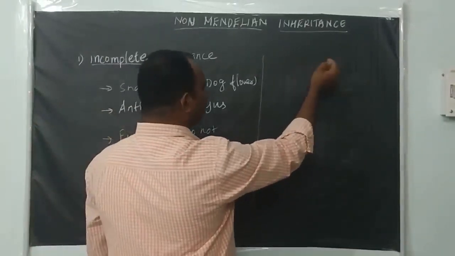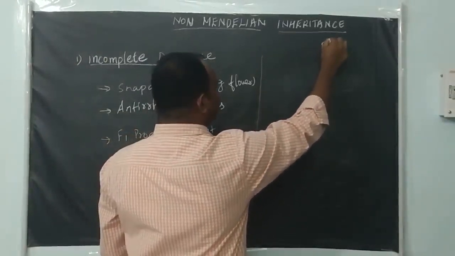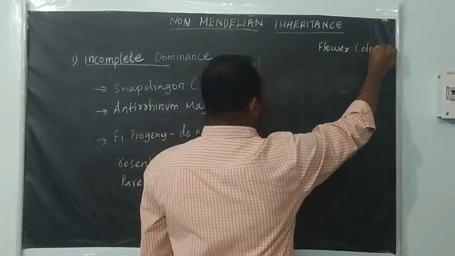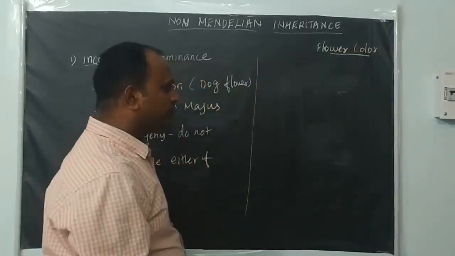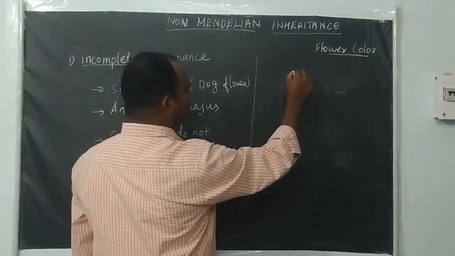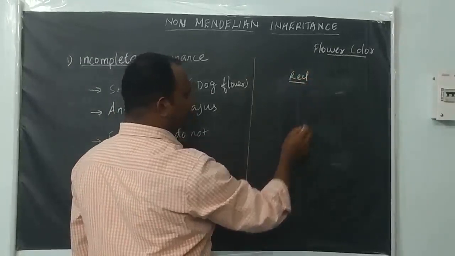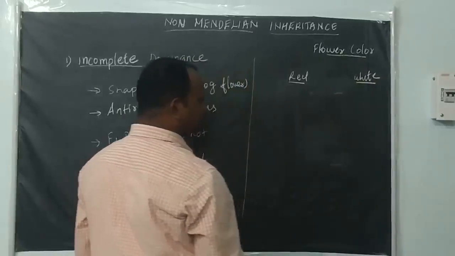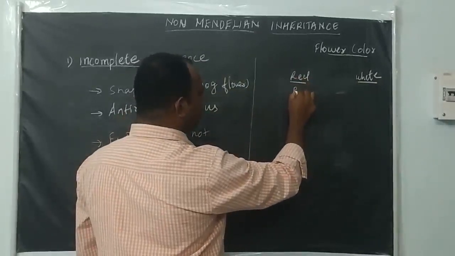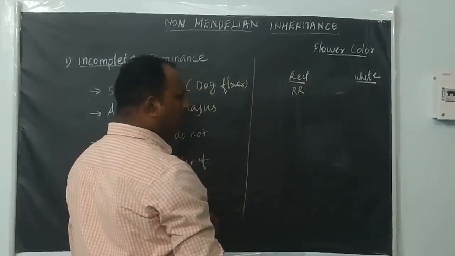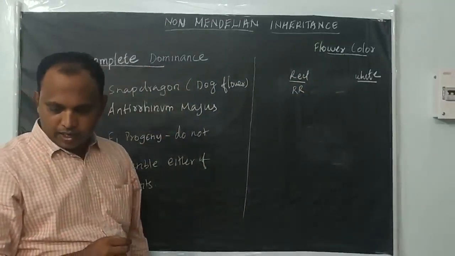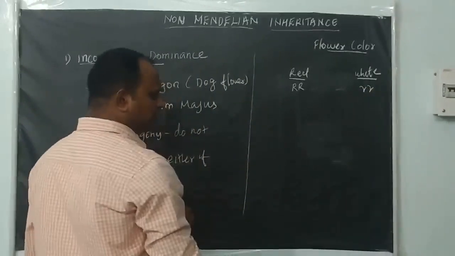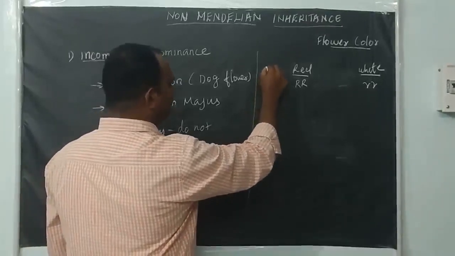Here, the flower color is from the snapdragon plant. The dominant color of flower is red, and the recessive one is white. The gene responsible for the dominant red color is RR, and for the white color you write it in small letters, rr. So like Mendelian principle we are following here. These are pure breeding parent organisms.